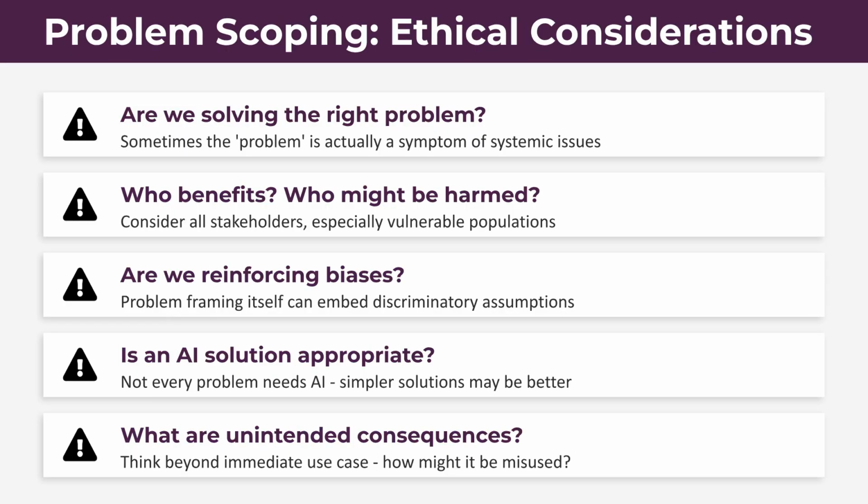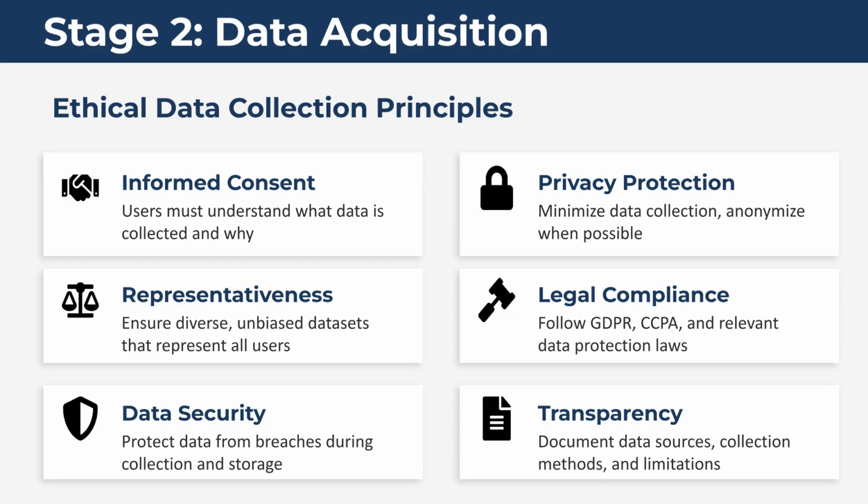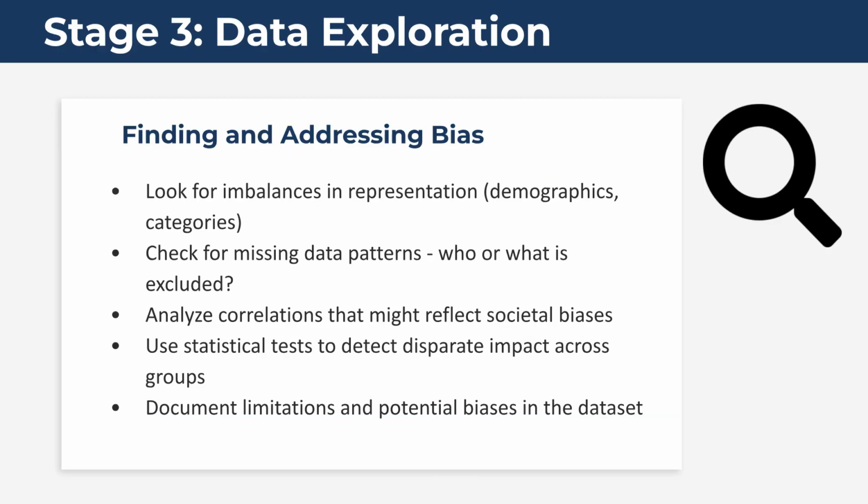Ethical considerations in scoping include asking if you are solving the right problem, who benefits or might be harmed, whether you are reinforcing biases, and what unintended consequences might arise from the AI solution. Stage 2, data acquisition, requires informed consent, privacy protection through minimization and anonymization, ensuring representativeness, maintaining legal compliance, securing data, and documenting transparency. Stage 3 is data exploration, focusing on finding and addressing bias.